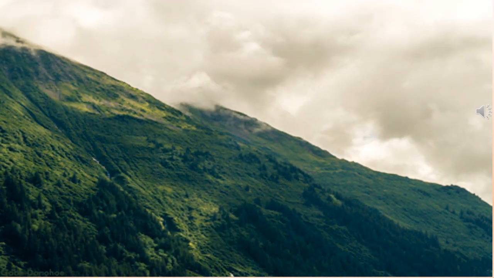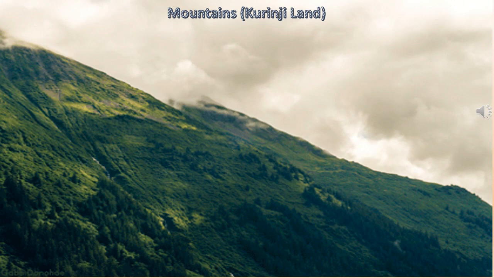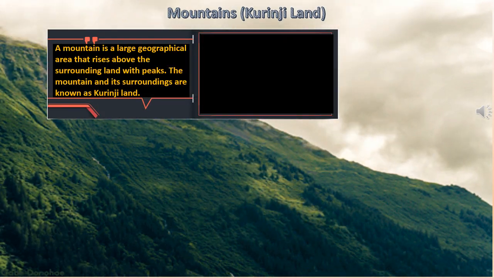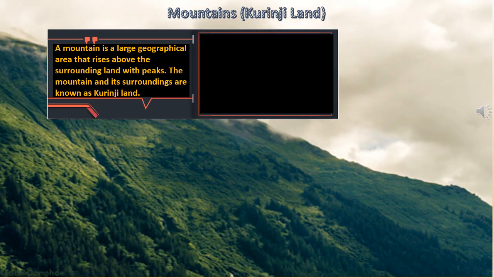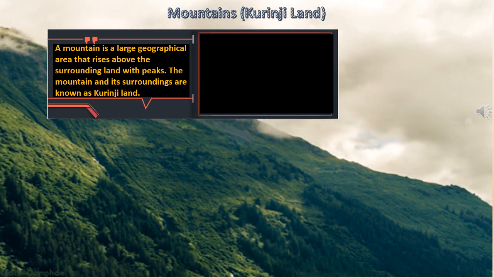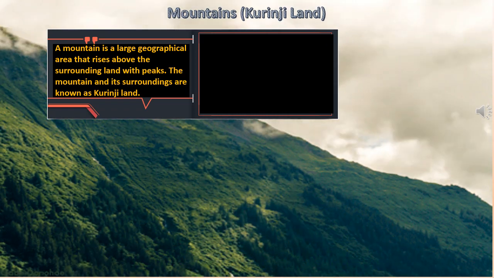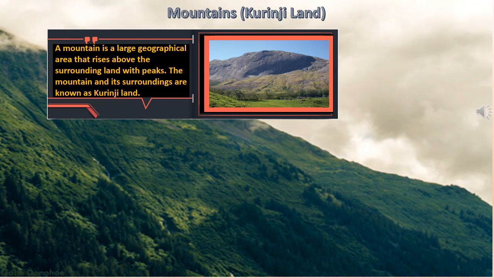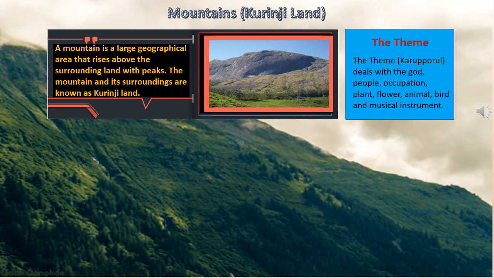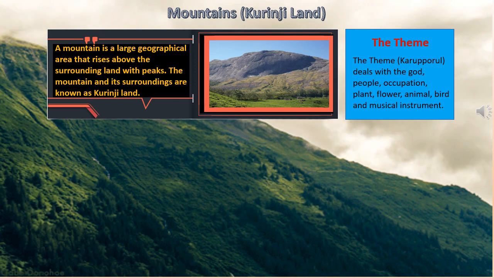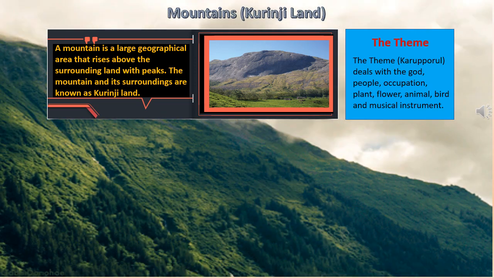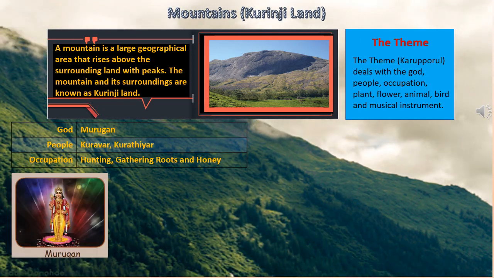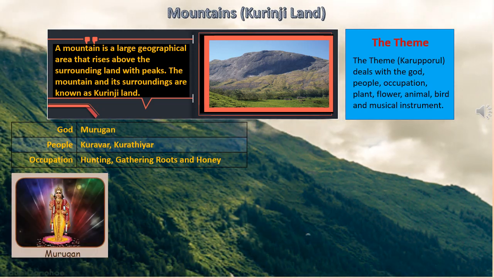Okay, here we have mountains or Kurunji land. So what is a mountain? A mountain is a large geographical area that rises above the surrounding land with peaks. The mountain and its surroundings are known as Kurunji land. Now the theme deals with the God, people, occupation, plants, flowers, animals, birds and musical instrument. So here we have the details about the theme.